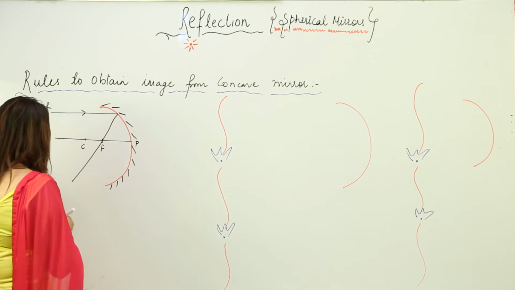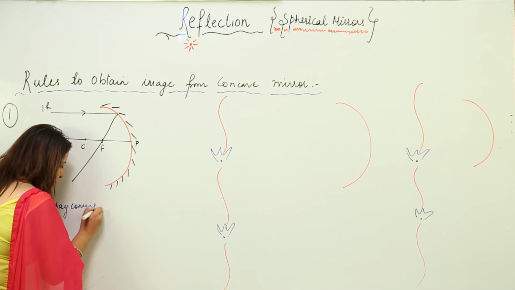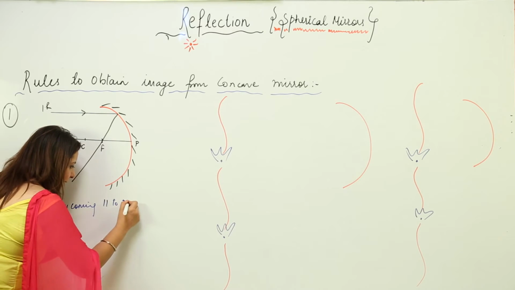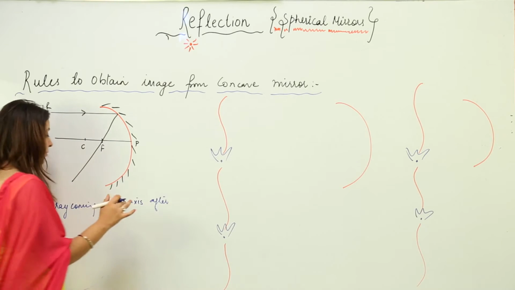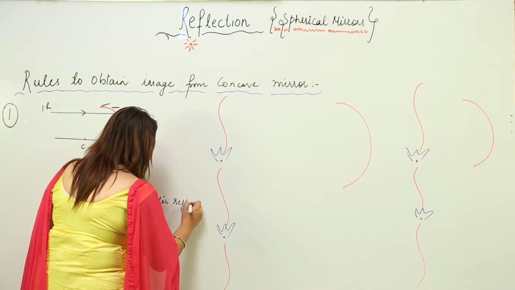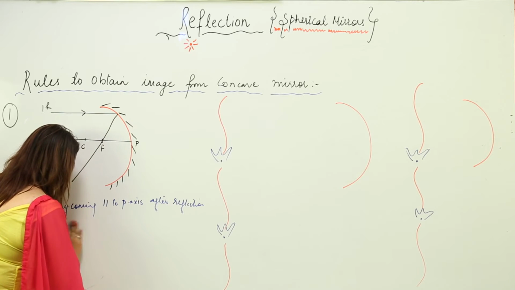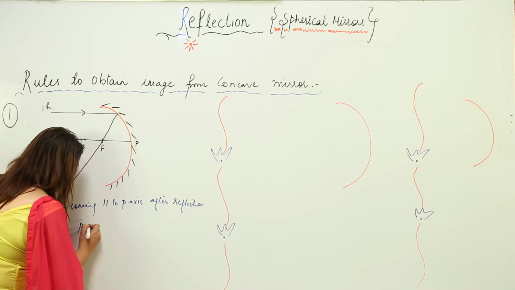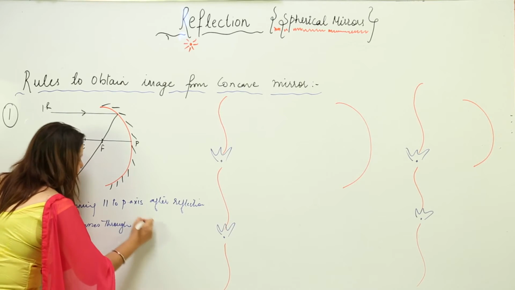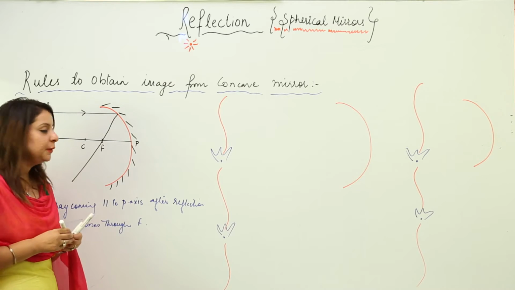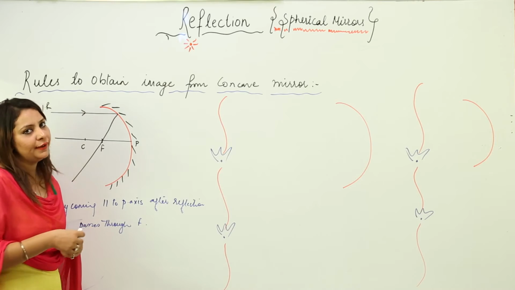A ray coming parallel to the principal axis, always, this happens always, after reflection passes through the focus. So whenever a ray is coming parallel to the principal axis, if somebody asks you to trace its path, just pass it through F.